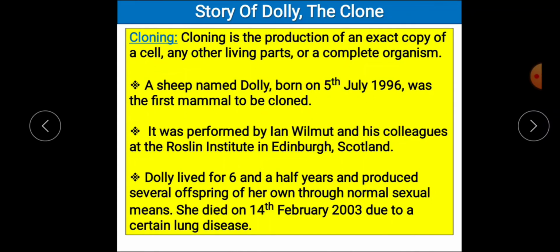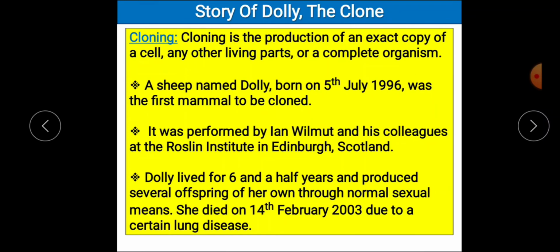A sheep named Dolly was born on 5th July and she was the first mammal to be cloned. You have to remember, this process was performed by Ian Wilmot and his colleagues at the Roslin Institute of Edinburgh in Scotland. Dolly lived a normal life for 6.5 years, and she also